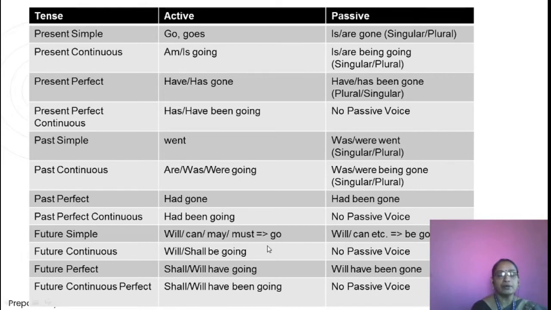In future continuous tense, will be going and shall be going, there is no passive voice. In future perfect tense, shall have gone, will have gone, we can convert into will have been gone and shall have been gone. In future perfect continuous, shall or will have been going, in that case there is no passive voice.